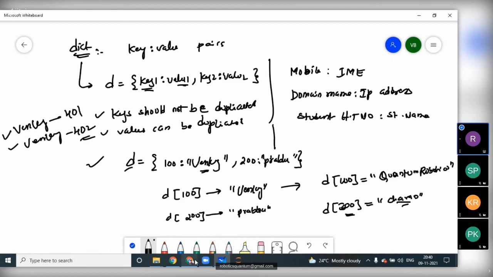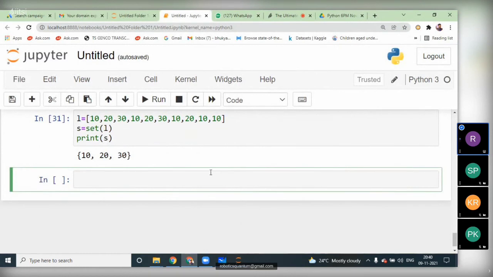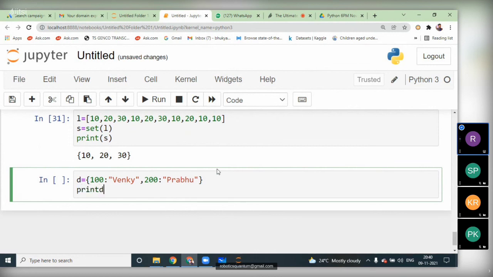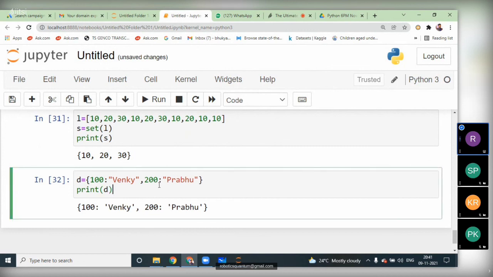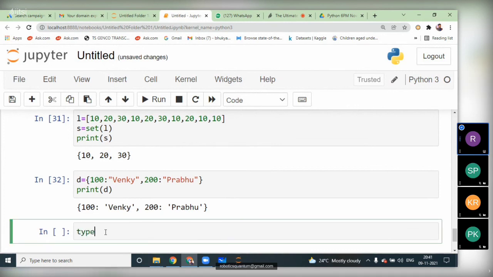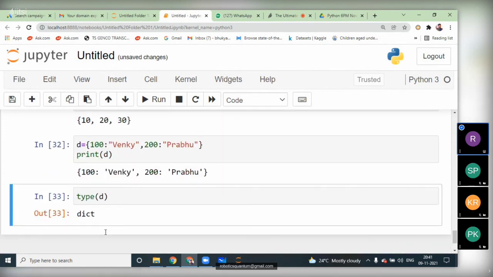Okay, so let us check the operations we are discussing here. We are going to check these operations in the Jupyter notebook. I'm going to take the dictionary D equal to 100 colon Venki and comma 200 colon Prabhu. So I'll print D here. Let us check what values will be printed. See here, two values got printed. Let us check the type of D here, which will be dictionary type.